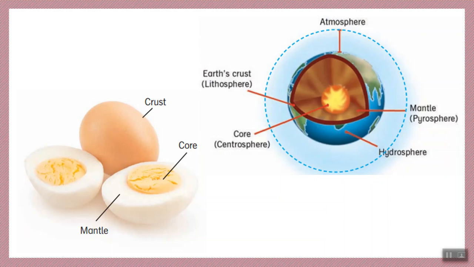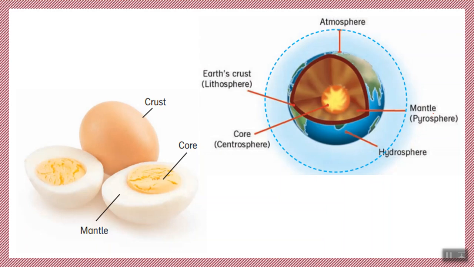And there's a part of the lithosphere called the hydrosphere, which is made up of water, like oceans and lakes.